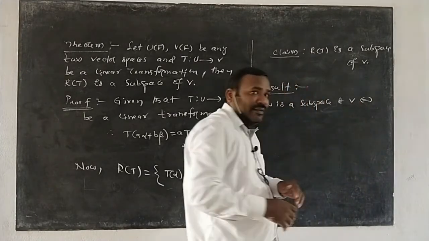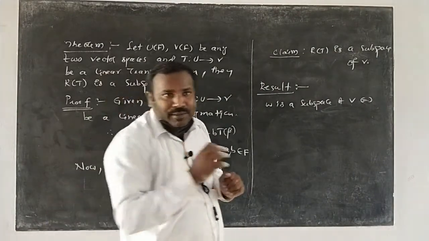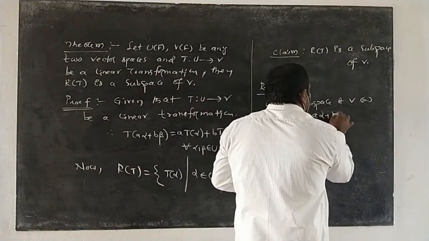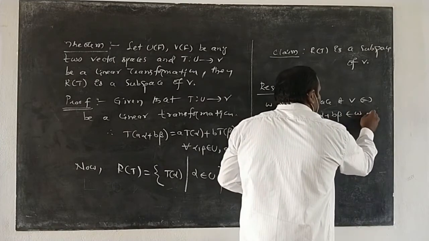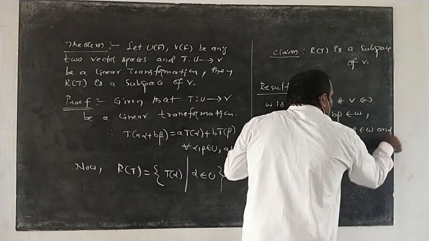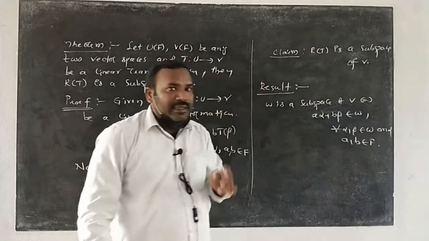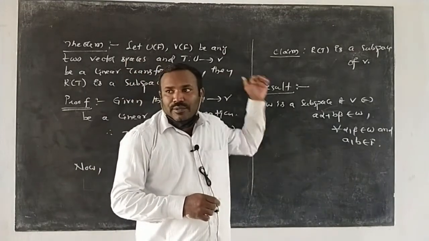W is a subspace of V if and only if a alpha plus b beta belongs to W for all alpha, beta belonging to W and a, b belonging to F. This is the result we use to prove this theorem.